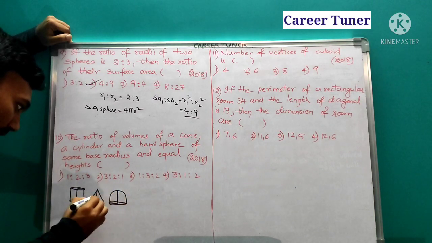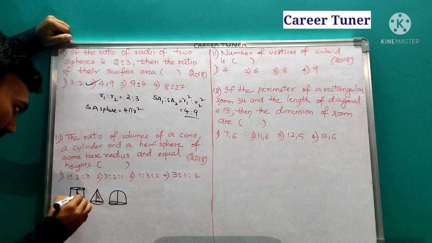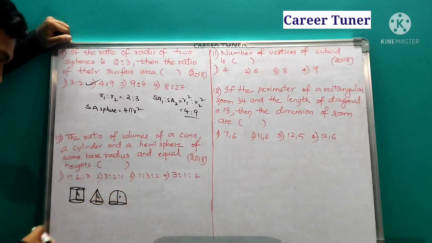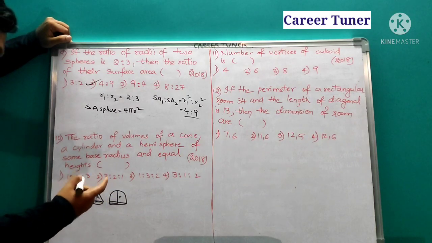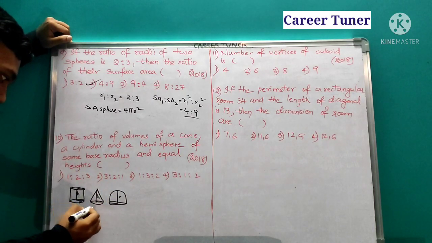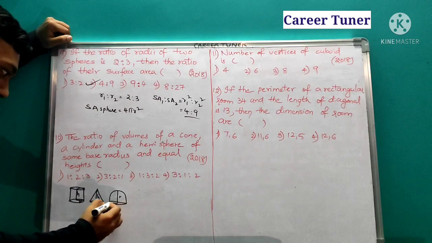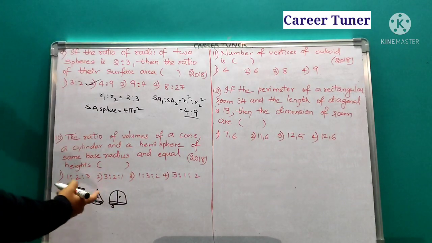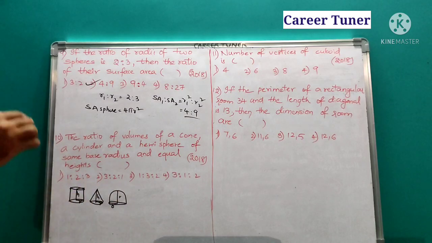Here the height is h, here the height is h, and here the height is r. Why? From the center to any point on the surface is the radius. So the first thing to remember is that in these two cases the height becomes r.